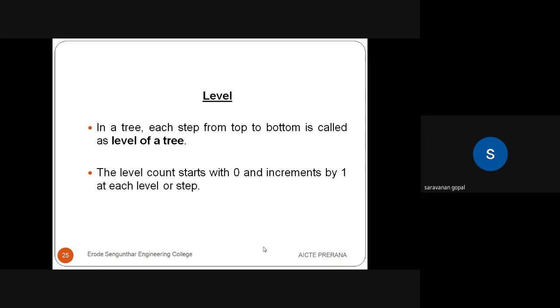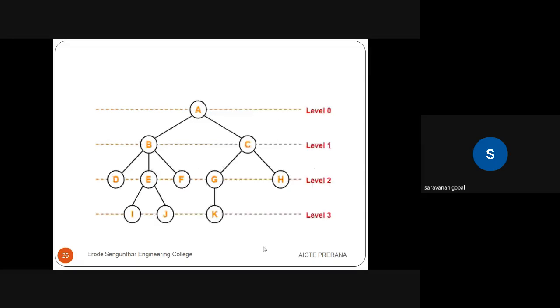Take the example: A is the root node in this tree, and the root node level is 0.